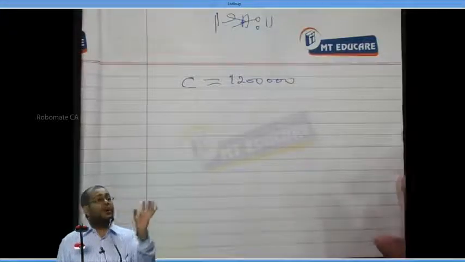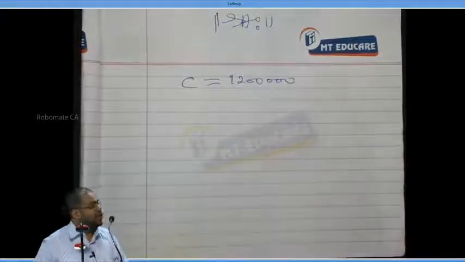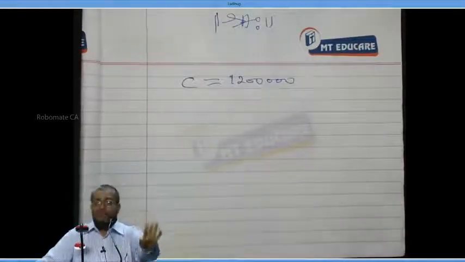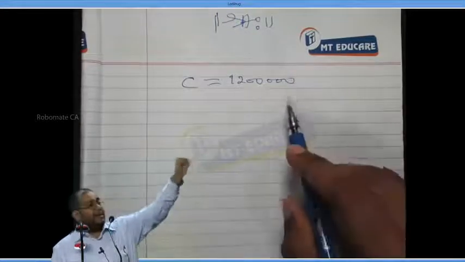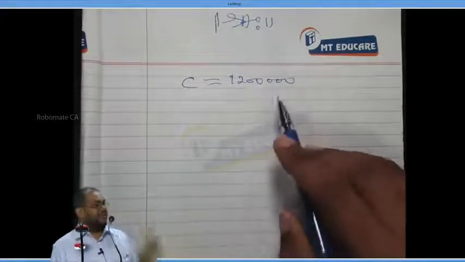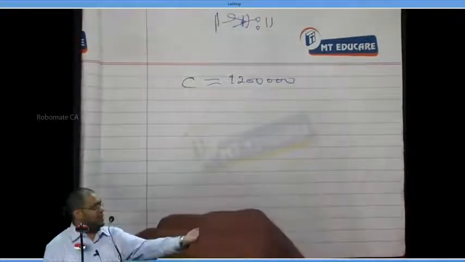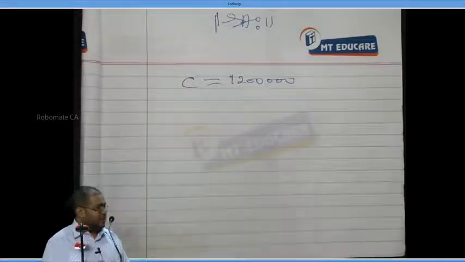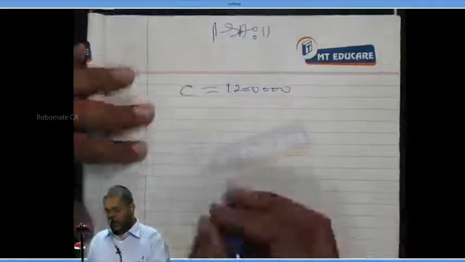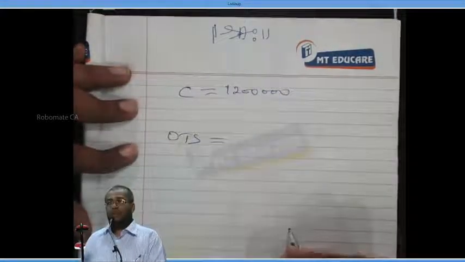The question is, what is the optimum lot size? Something ditto similar to EOQ. EOQ is for raw material; the Bowman model is for cash. The raw material consumption here is the annual cash requirement, the ordering cost is the transaction cost, and the holding cost is the interest cost. This is what we call the Bowman model.